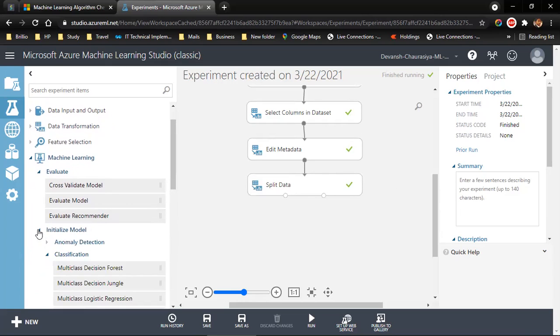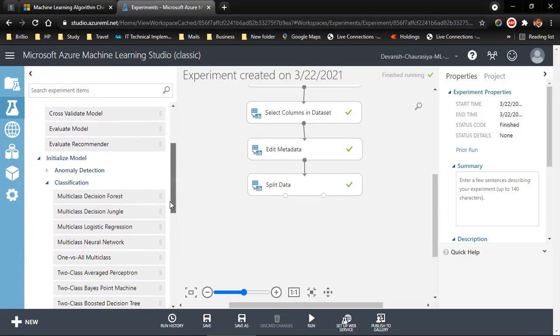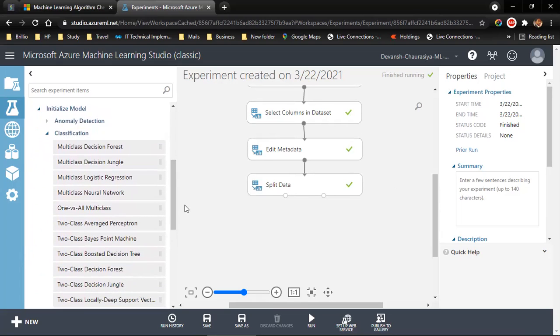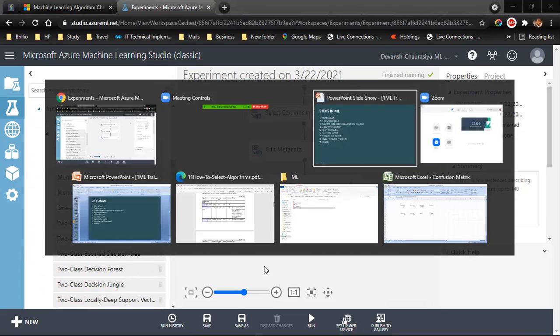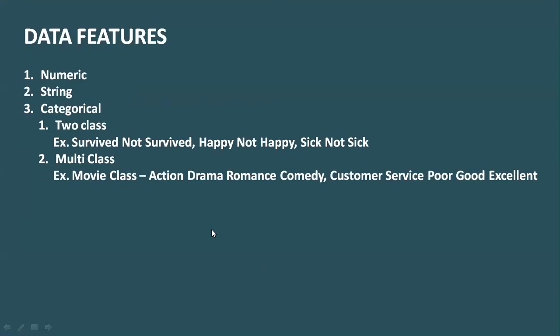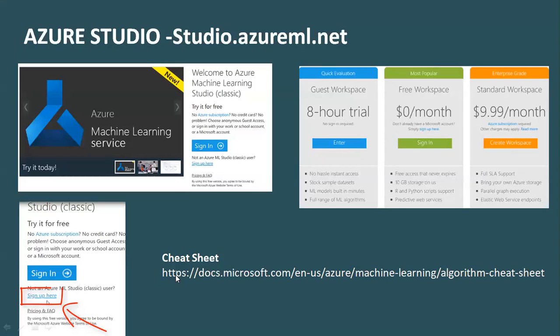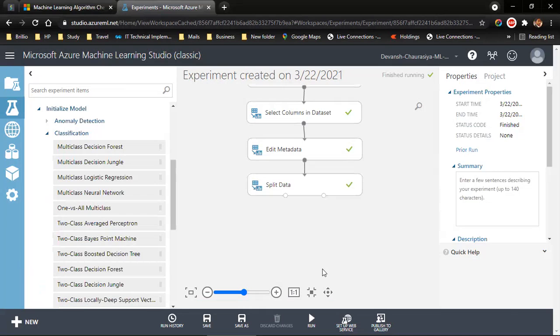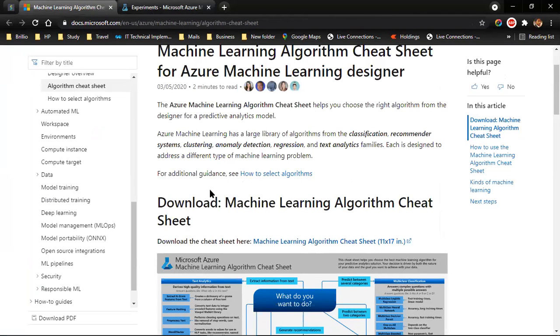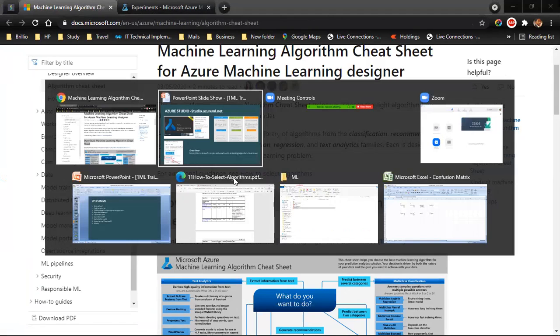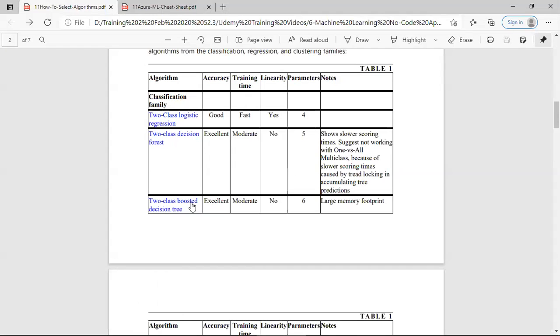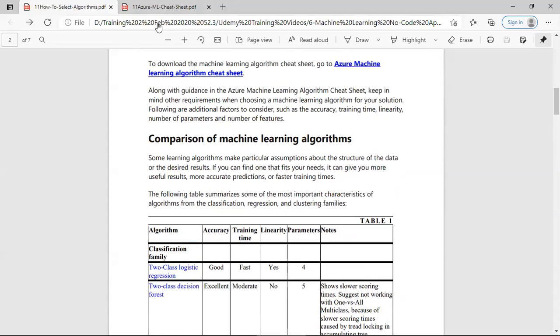So I pick up the right algorithm. How you will get the right algorithm is, let's come here and I give this cheat sheet. Docs.microsoft is, you download your cheat sheet from here. I can show you how it looks. It is right over here. Download machine learning algorithm cheat sheet. You download it. I've already downloaded, and it looks like this. One cheat sheet is right here, another cheat sheet is right here.